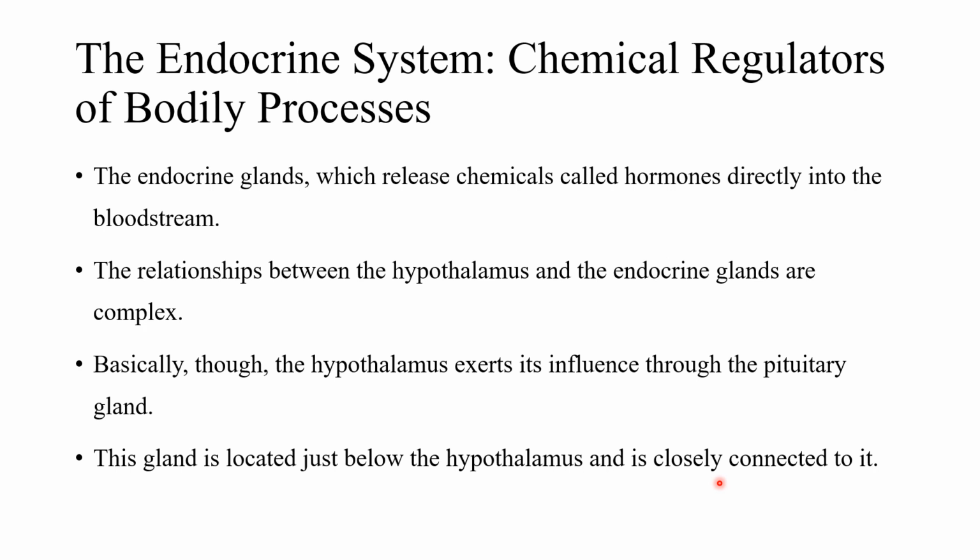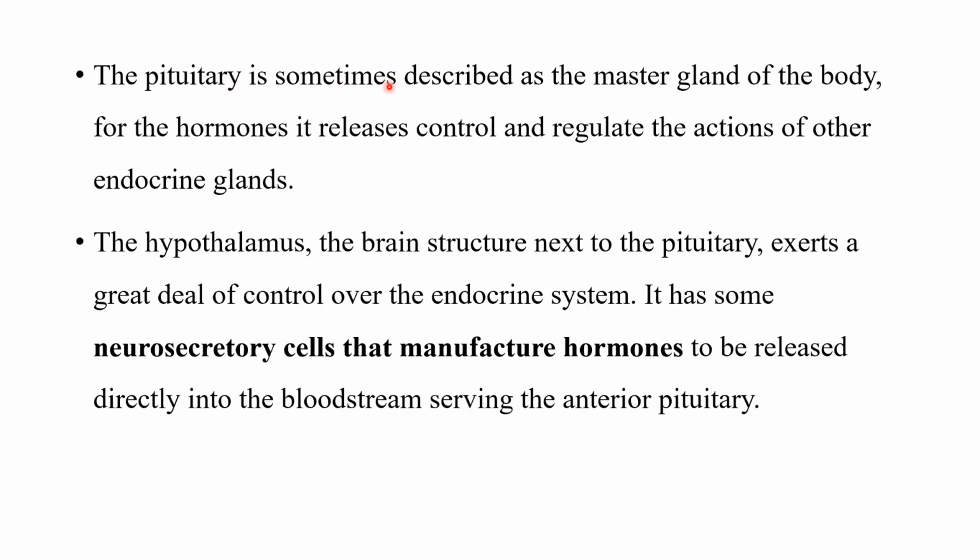The hypothalamus is the organ that links the nervous system and the endocrine system of the body. The pituitary is sometimes described as a master gland because the hormones it releases regulate the action of the other endocrine glands. That's why the pituitary is called the master gland of the body.